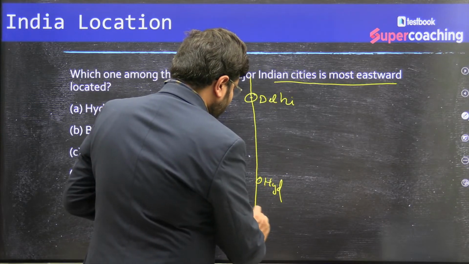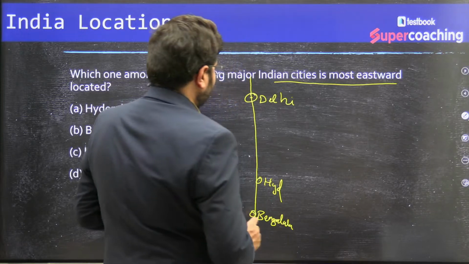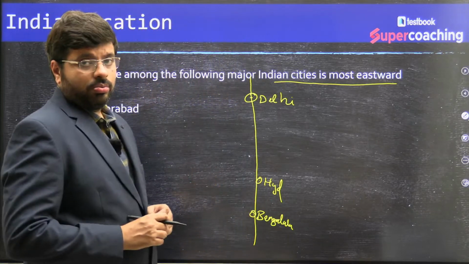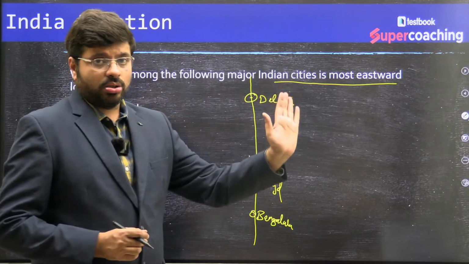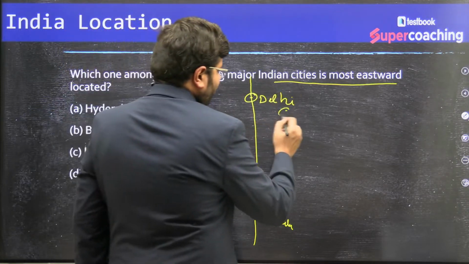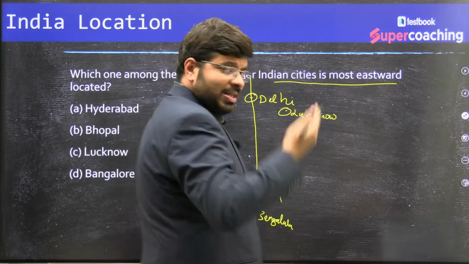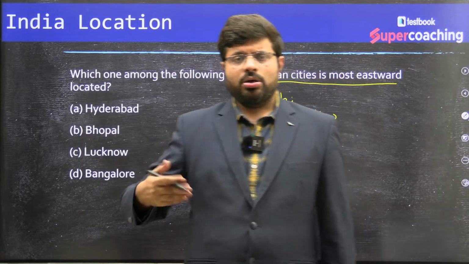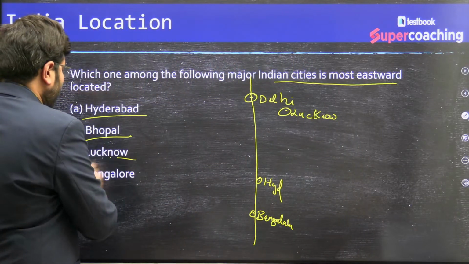Bengaluru is also very close to the Delhi line. Then, where is Lucknow? You know that from Delhi, you need to travel east to reach Lucknow. Lucknow will be somewhere here. Just an imagination. You have all seen these places so many times in the exam, in the map.